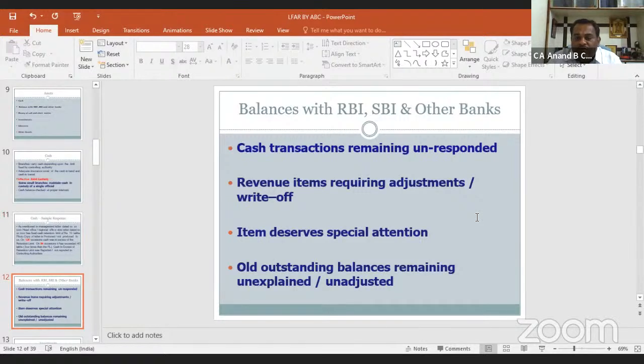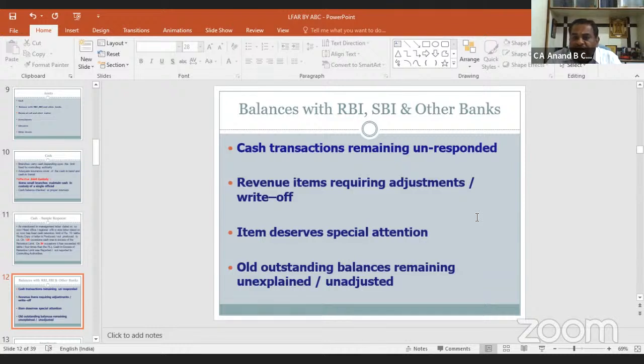Now we will move to balances with RBI, SBI and other banks. Cash transactions remaining unresponded. What happens? Many a time we are depositing cash, but due to late hours, it may not be reflecting in our books. Nowadays it will not happen because CBS system is online, real time processing is there.